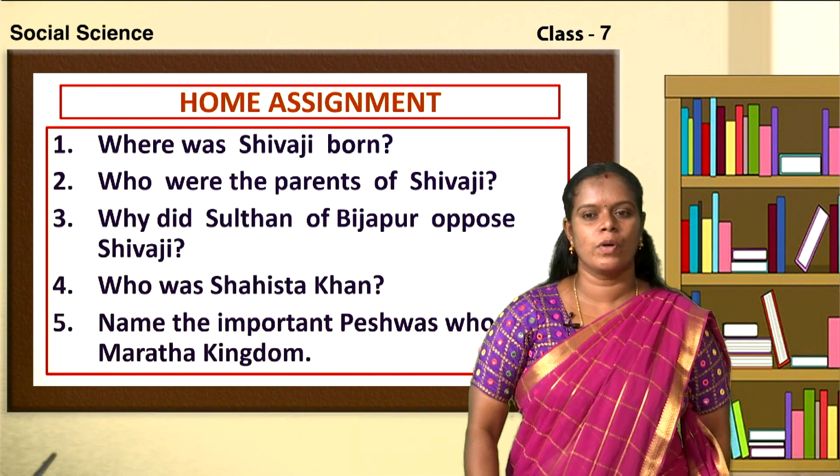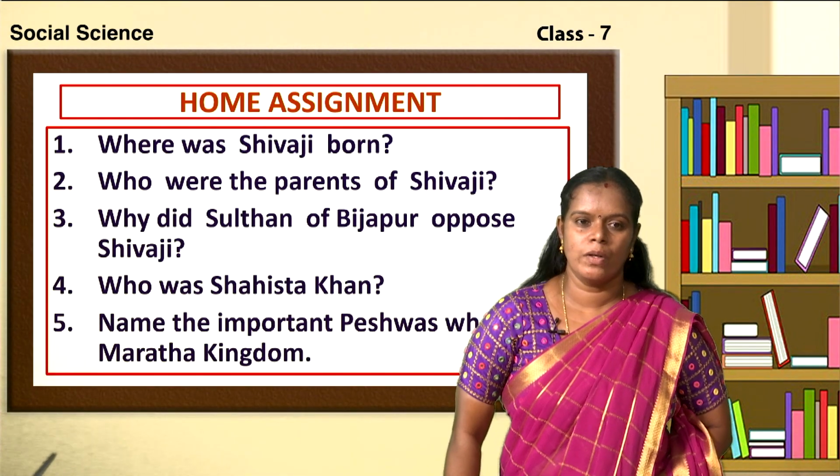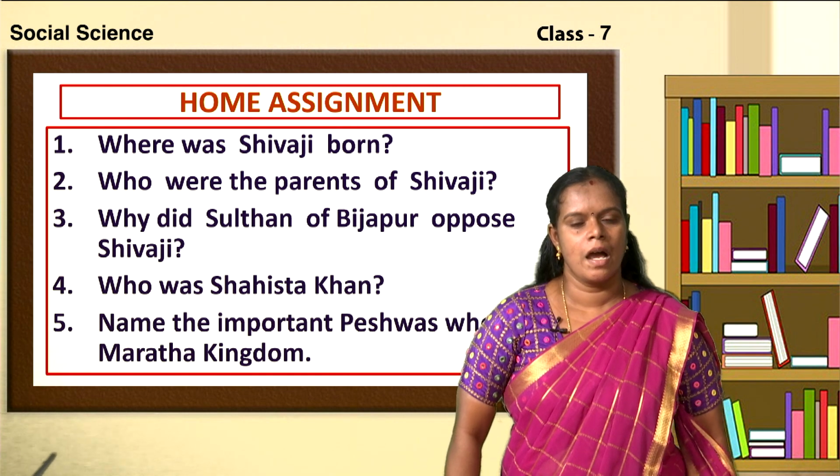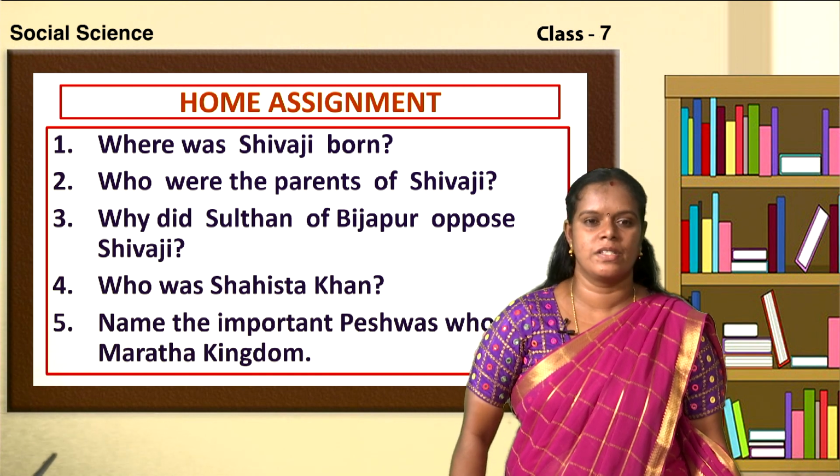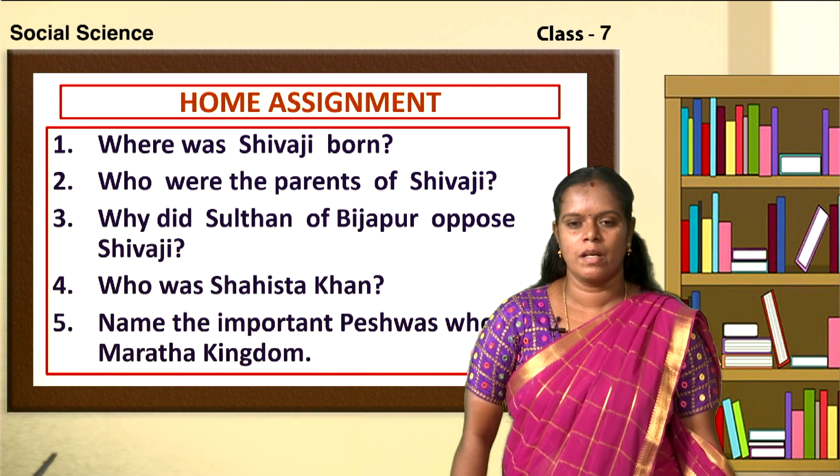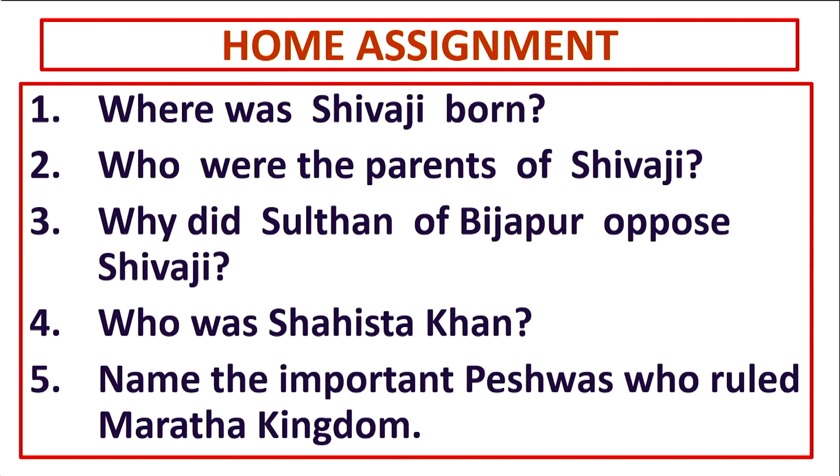Next, it is the time for home assignment, children. Make a note of the questions, answer it and show it to your respective class teacher. Let me read out the questions. Please make a note of it. I will read out the questions for you. Where was Shivaji born? Who were the parents of Shivaji? Why did Sultan of Bijapur oppose Shivaji? Who was Shaista Khan? Name the important Peshwas who ruled Maratha kingdom. I hope you have all copied down.